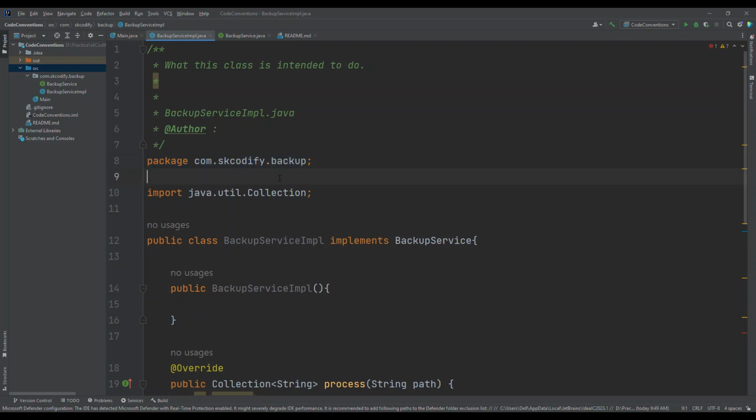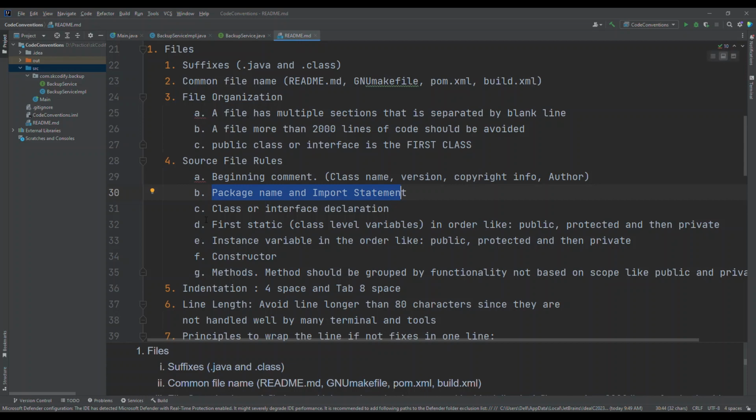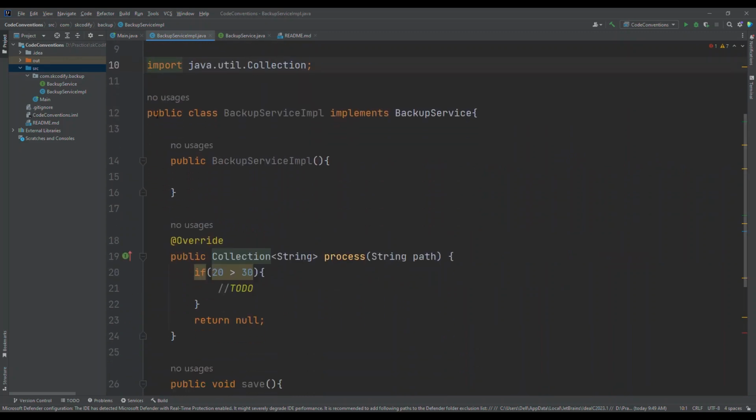And then after a blank line, we have to start the import statements. And then we have the class or interface declaration.